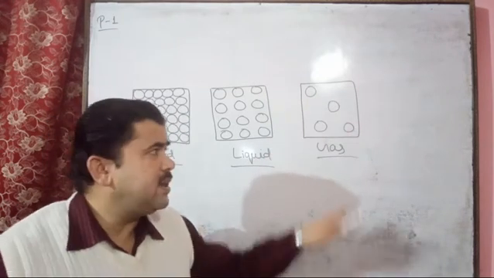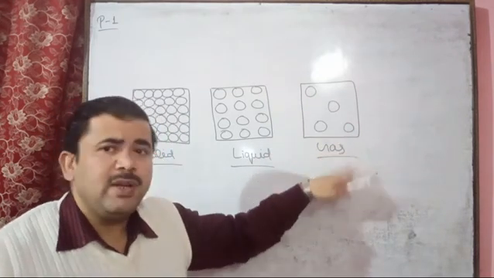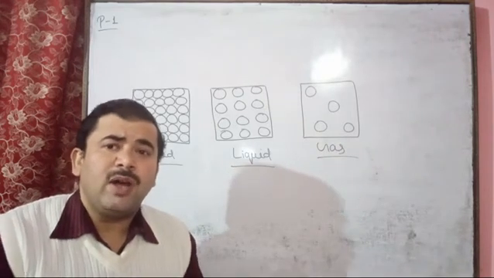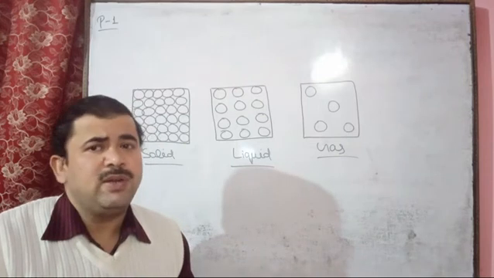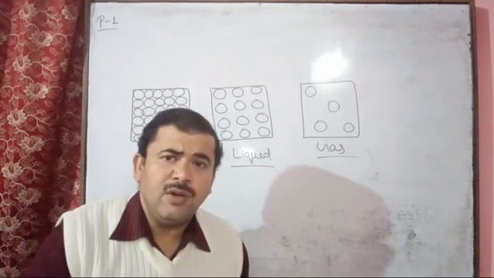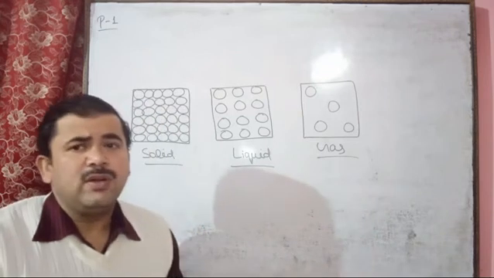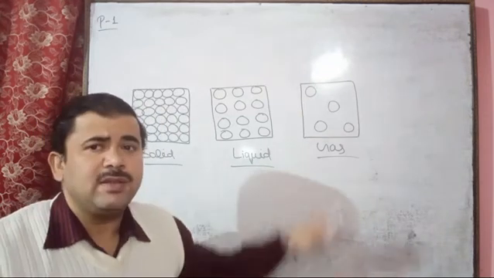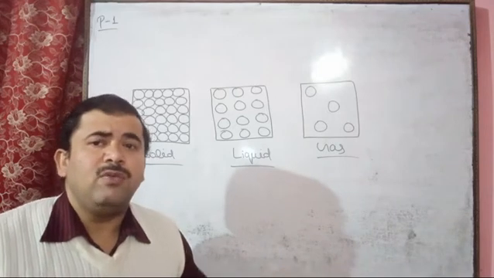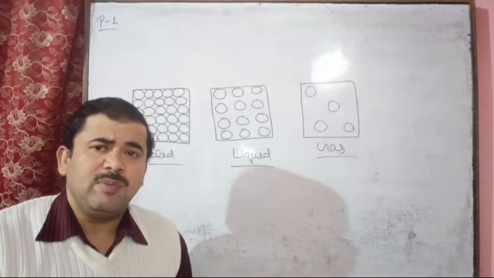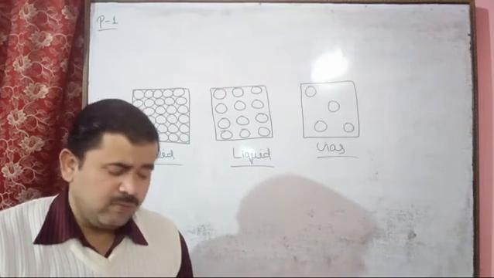So this is the reason these particles are free to move everywhere, and they occupy the full volume of the container in which they are present. So here there is no definite shape or volume. These particles move, with negligible force of attraction between them, and they acquire the full volume of the container, meaning the gaseous state has no definite shape or volume.